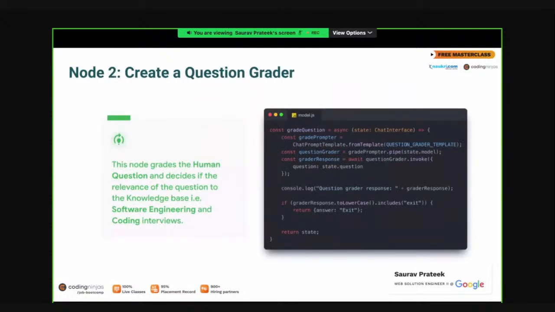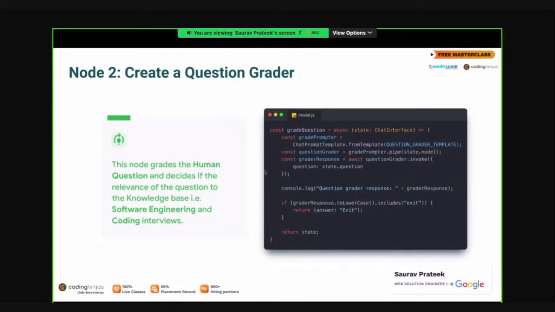So again, in the create model, we have already created our OpenAI model. Now here, what we are doing is that we are grading a question, meaning we are deciding whether our question is relevant to the software engineering content or not, right? So how you do that actually? In order to do that, you have to tell your model what you are planning to do. And how you do that? You do that by using prompts, right?